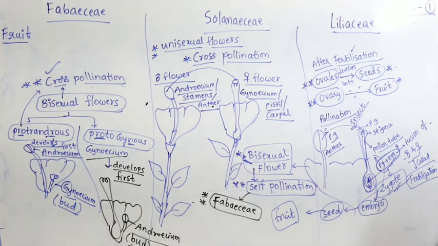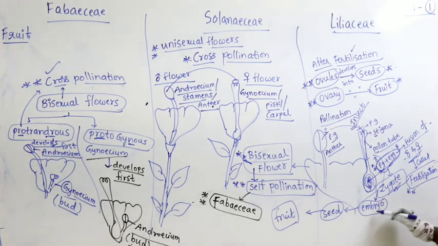When the pollen grain falls on the surface of the stigma, it reaches the ovary through the pollen tube, where it combines with the egg. This fusion is called fertilization.